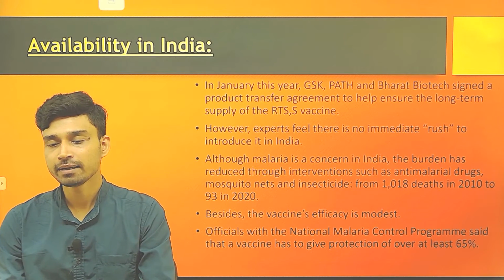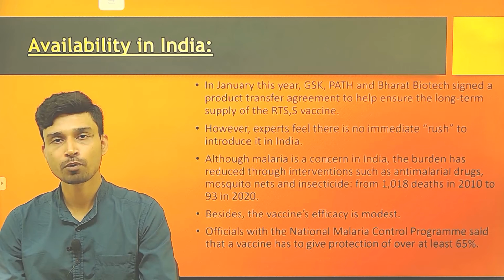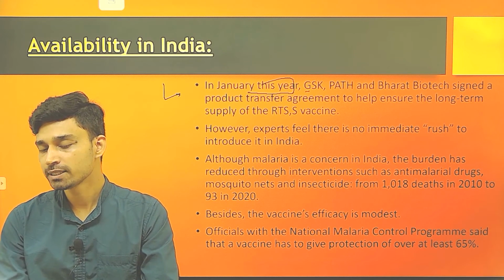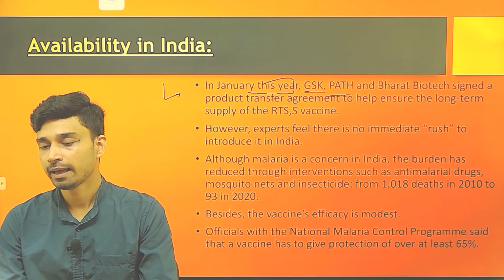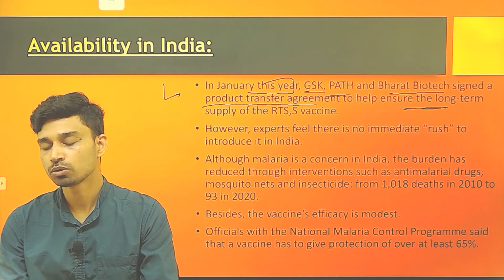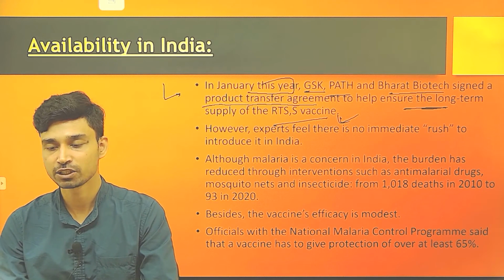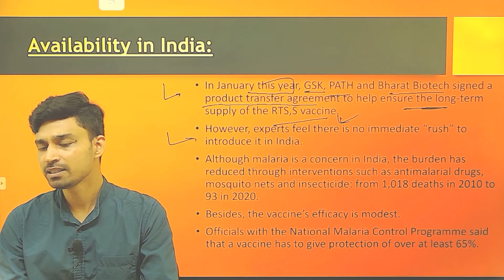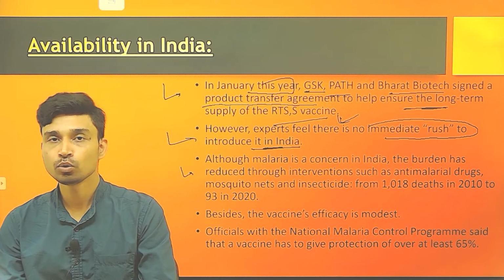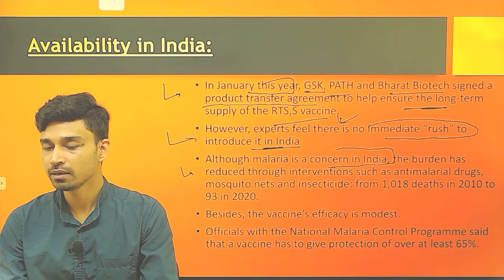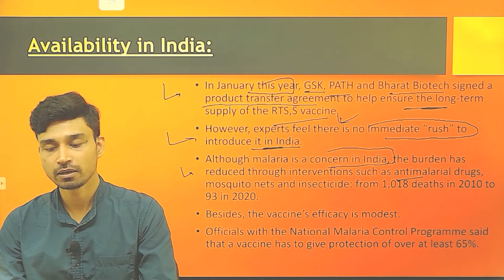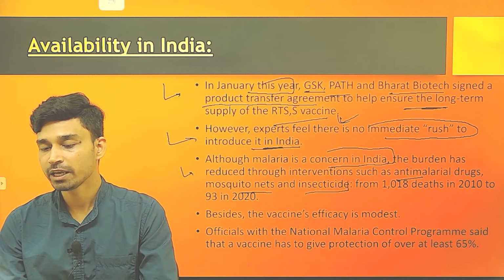Now, we try to understand the prospects of availability of the vaccine in India. Actually, in January 2021, GSK, GlaxoSmithKline, PATH and Bharat Biotech signed a product transfer agreement to help ensure the long-term supply of the RTS,S vaccine. However, experts feel that there is no immediate rush to introduce such vaccines in India because malaria, though of concern in India, has had its burden reduced drastically through interventions such as anti-malarial drugs, mosquito nets and application of insecticides.